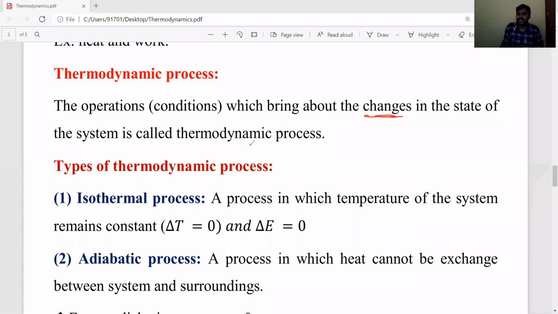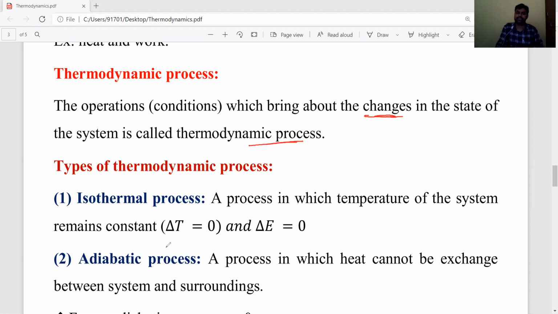Those are known as thermodynamic processes. The main important thermodynamic processes are isothermal process, adiabatic process, isobaric process, isochoric process, reversible process, and irreversible process.